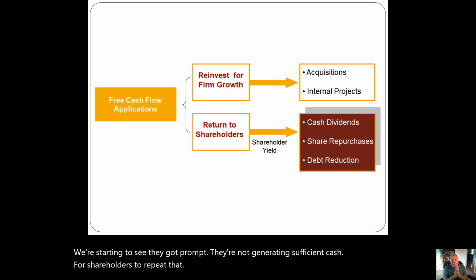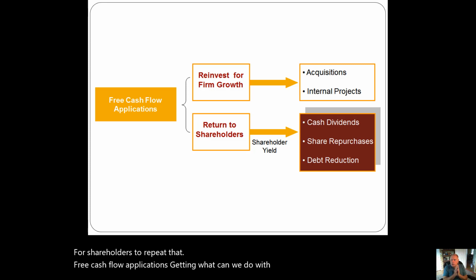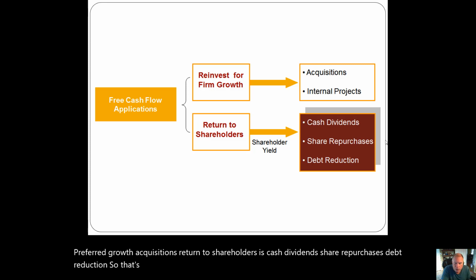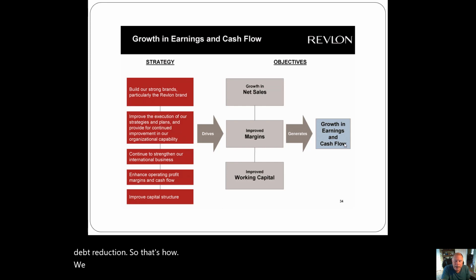Free cash flow applications, again, what can we do with it? We either reinvest it for firm growth, acquisitions, or return it to shareholders as cash dividends, share repurchases, or debt reduction. So that's how we use it. And if we work backwards, this is an example, if we start over here, growth in earnings, we see that.